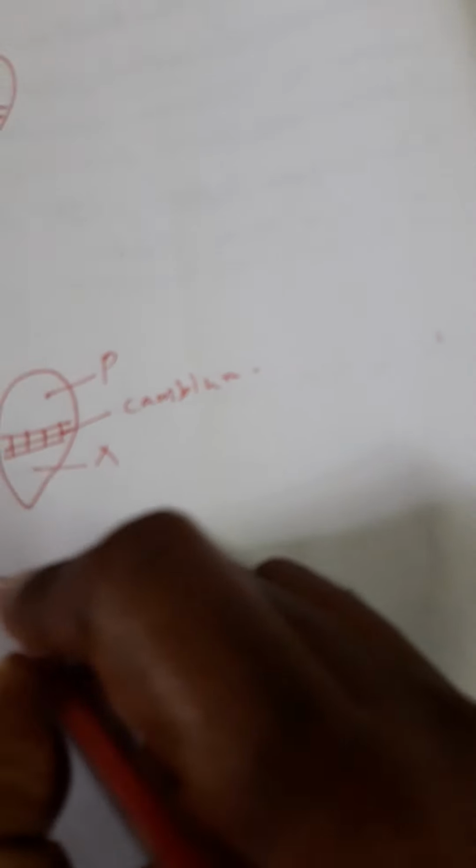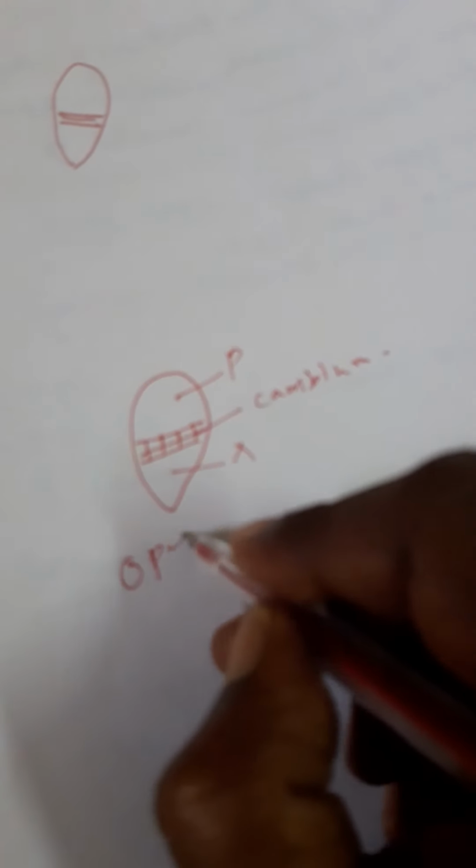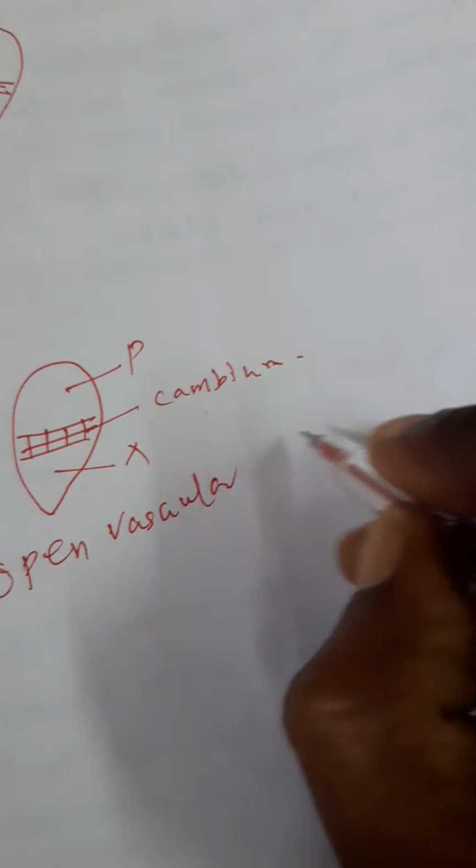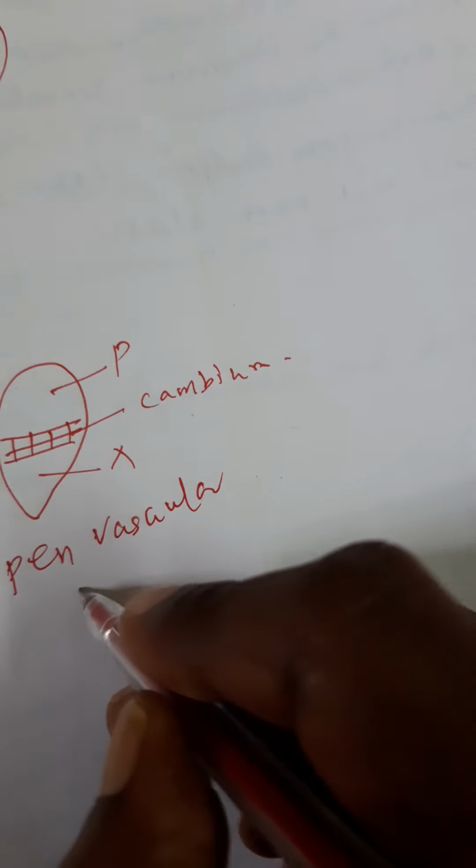There is a special tissue present in between phloem and xylem. It's called cambium. This type of vascular bundle is called an open vascular bundle. Example, dicot stem.